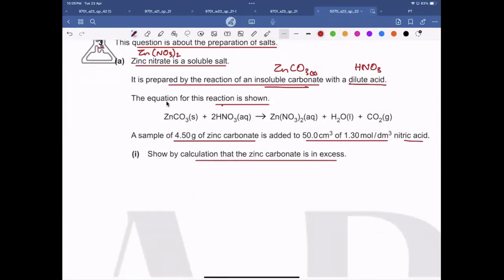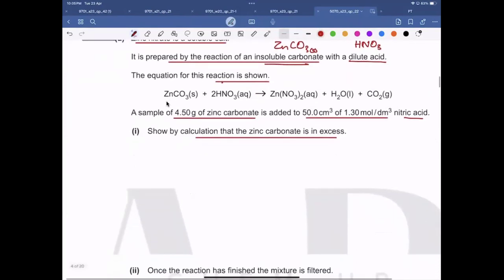As I have told you, for this kind of question, you always need to turn them into moles.